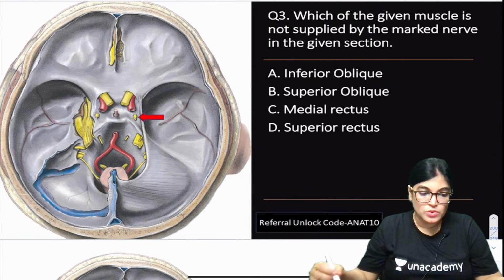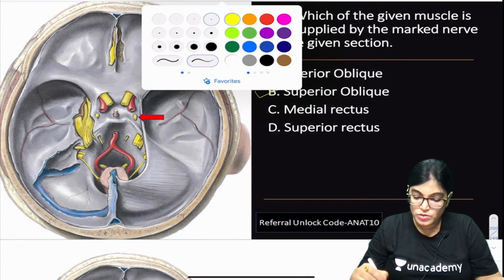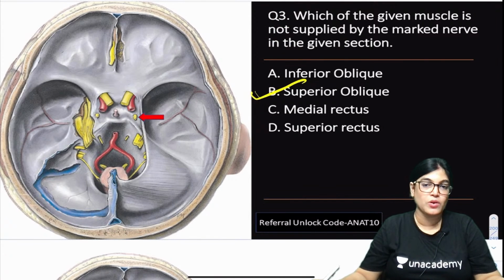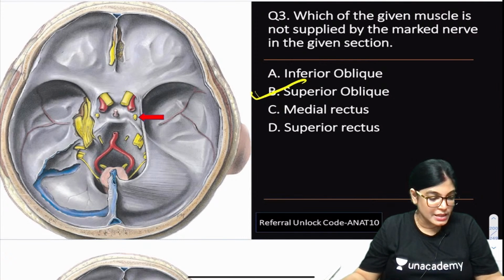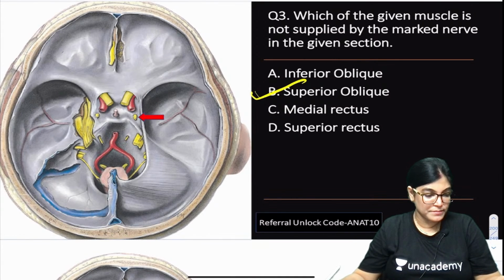So yes, most of the students have given the absolutely right answer. The right answer is B, that is superior oblique. Superior oblique is absolutely right, because the nerve here is, which is the nerve? Can anybody tell me which is the arrow marked nerve in this cranial cavity? Yes, superior oblique is supplied by the trochlear nerve.